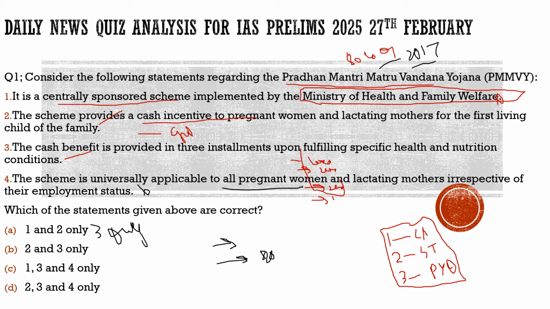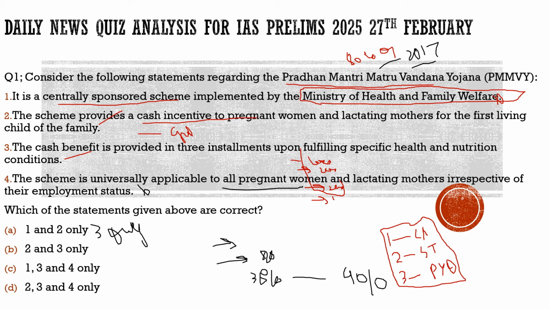That first installment was given to only 36% of the women, and now this has increased to only 9%. So there is definitely a gap in the implementation of the scheme, that people are not really benefiting from this scheme. This whole discussion basically revolved around the criticism of this scheme.